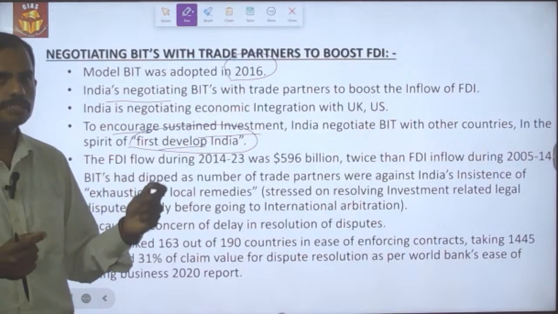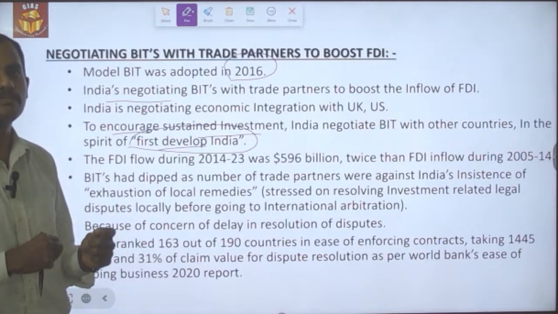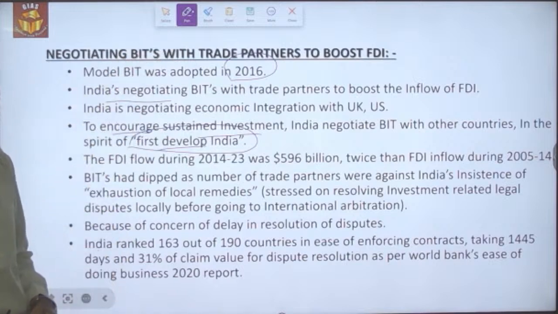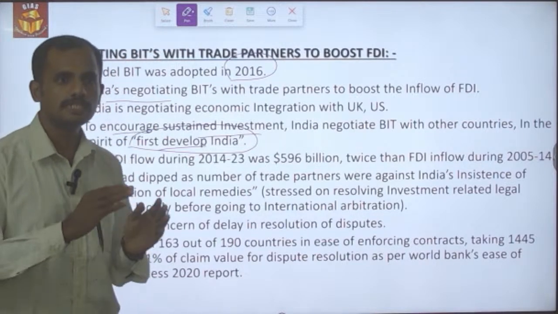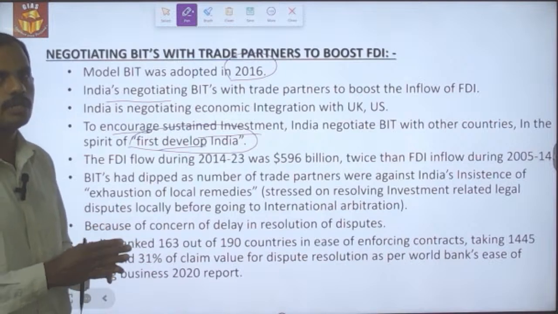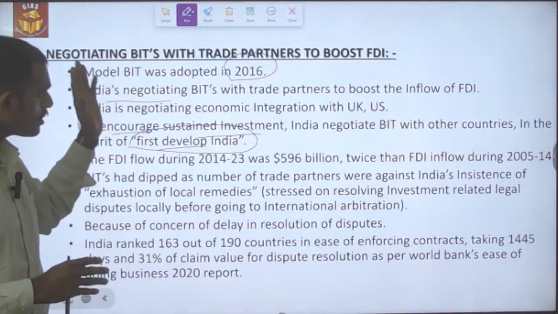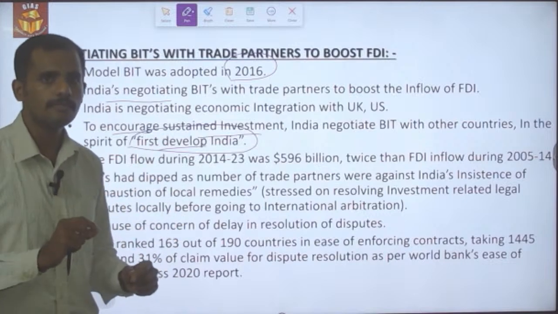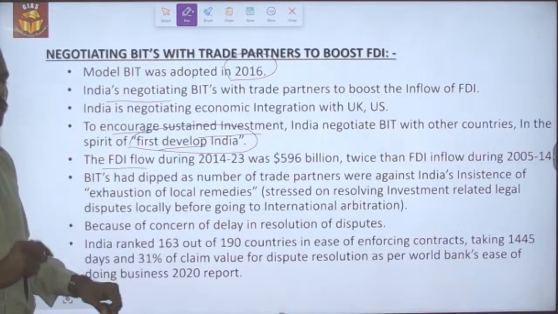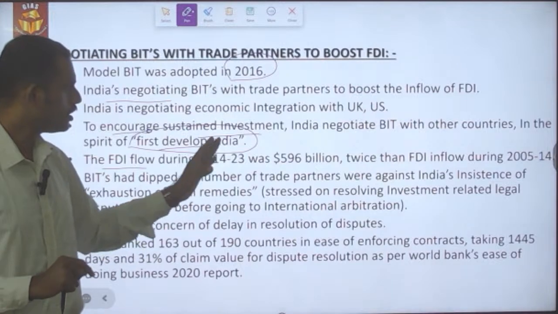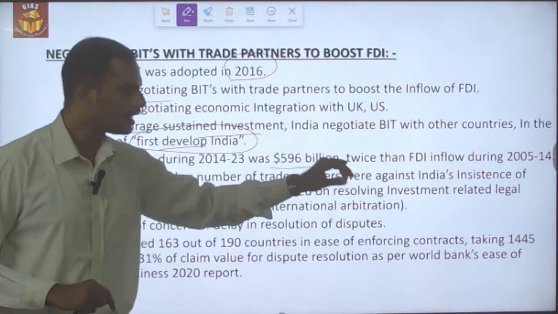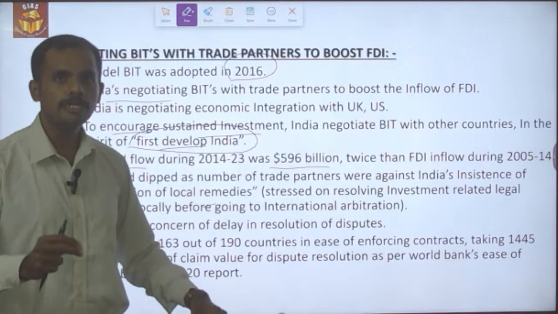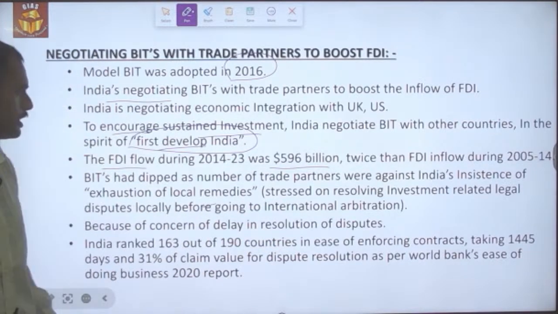The policy under which the BIT has been made is the Develop India policy, and the entire negotiation India carries forward with other countries will be based on this policy. The FDI flow during 2014 to 2023 is $596 billion, which is twice the FDI during the 2005 to 2014 time period.